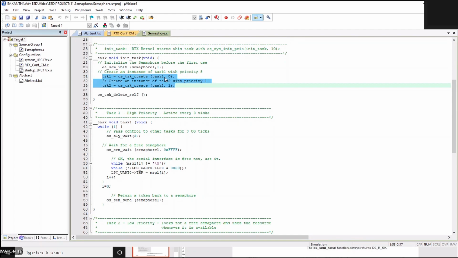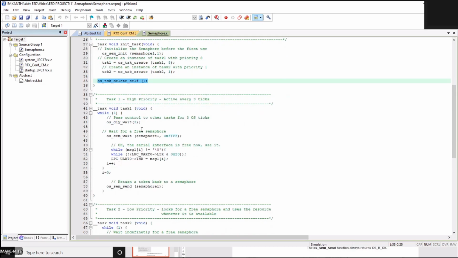Please note that whenever I give these priorities, make sure they are less than the priority of the initialization function of the task, where I have given 10. So here it is 8 and 1. Once I create these two tasks, you delete this function, as usual, because I can make use of this space.